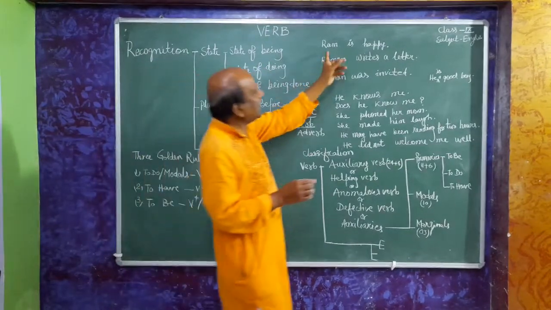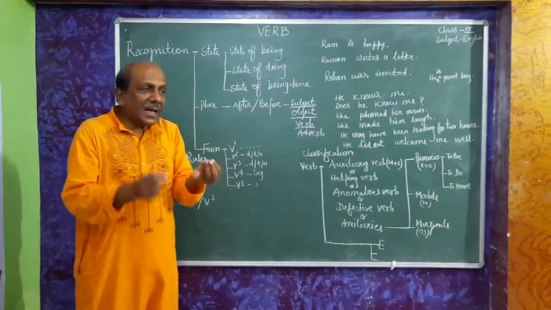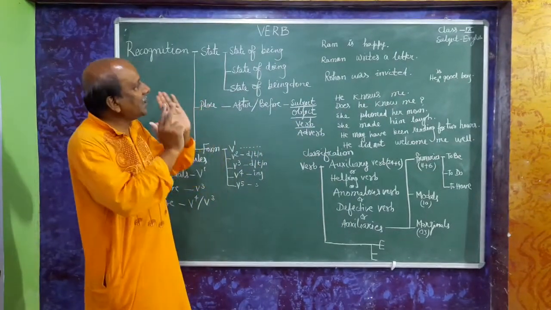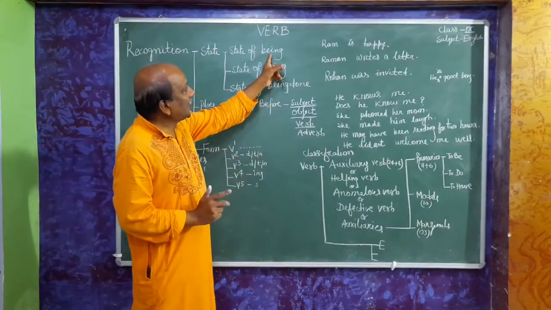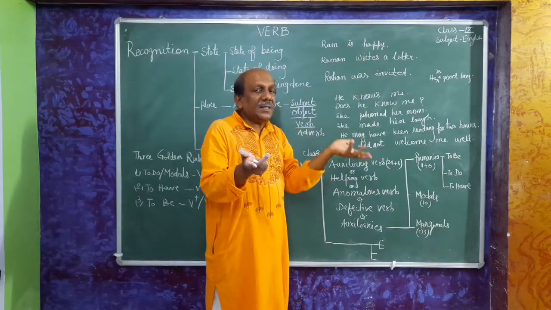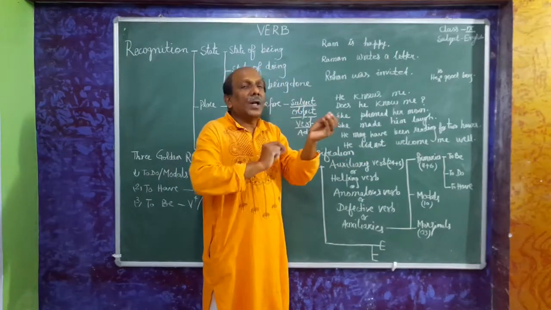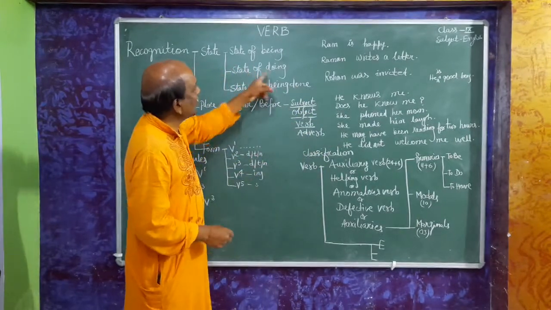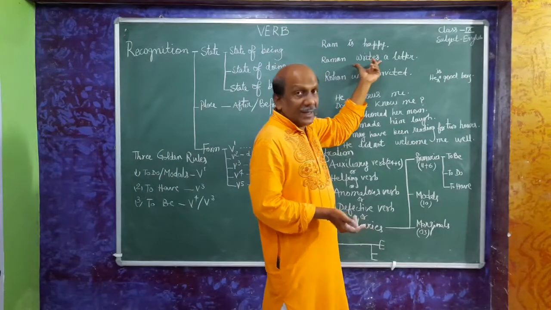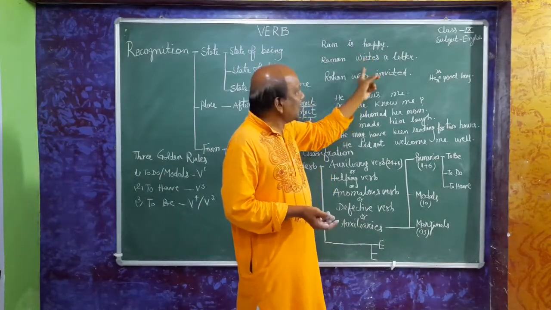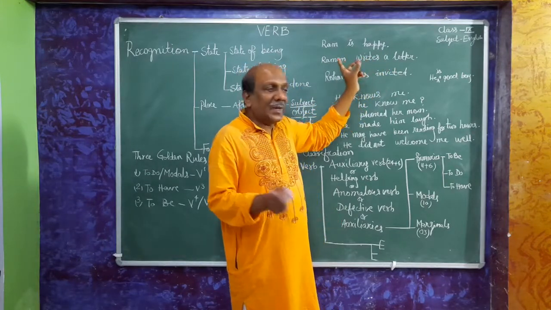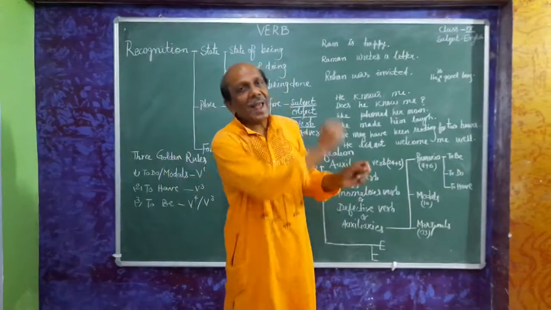Means to say, and see the example, Ram is happy. Ram is at present happy. At first, there is an existence of Ram. And this is a state of being. Ram is in existence and he is happy. What is his existence? His existence is related to happiness. The state of doing is very easy. Ram writes. What does he do? He is writing. So this is a state of doing. Raman writes a letter. What is the state of Raman? Raman is in doing mood, in action mood.